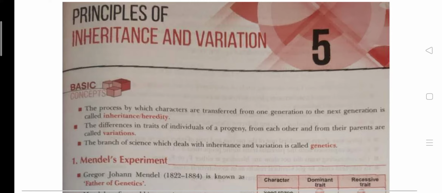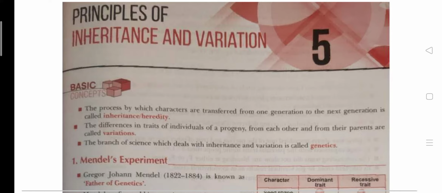Chapter 5 is Principles of Inheritance and Variation. This is also known as Mendelian genetics. In this chapter, we are going to study the experiments and observations done by Gregor John Mendel.